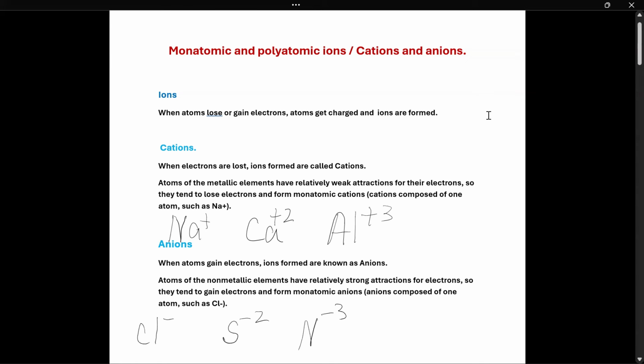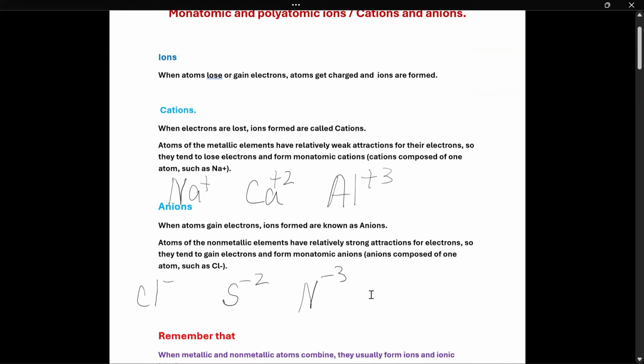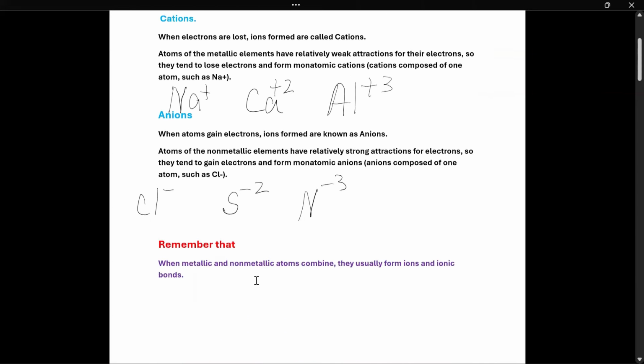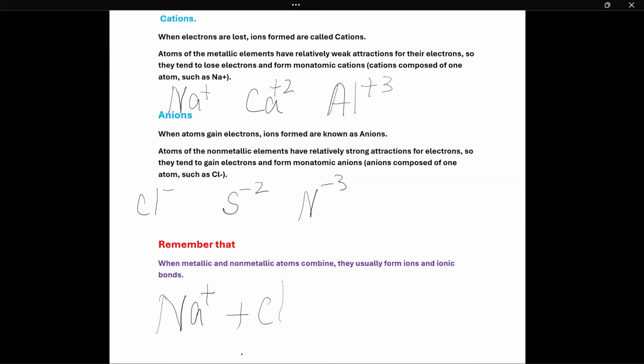And one more thing at this point, I want to bring to your knowledge. When metallic and nonmetallic atoms combine, they usually form ions and an ionic bond. How? Sodium lost one electron, +1. This electron is welcomed by chlorine, -1. This is the cation.